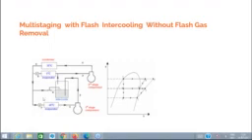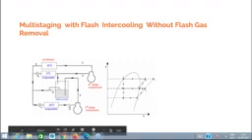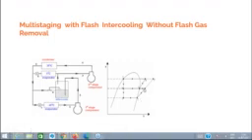Okay, so what you see over here is, and I will explain this, that there is no flash removal in this case. So what is flash removal? That I will come to later, but try to understand this schematic. Let me repeat this again. 1 to 2 is a compression in the first stage compressor. 2 to 3 is an intercooling in the flash intercooler. 3 to 4 is the compression in the second stage compressor, that is a high pressure compressor.